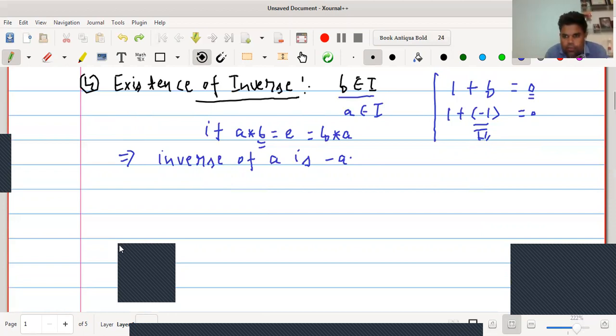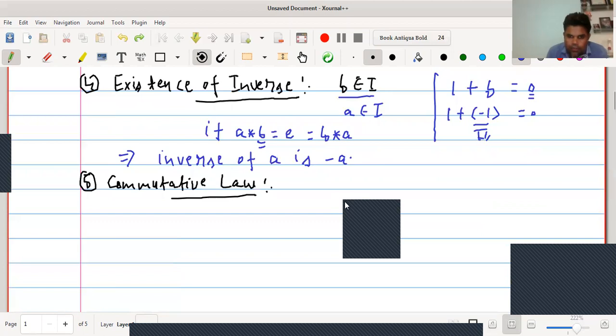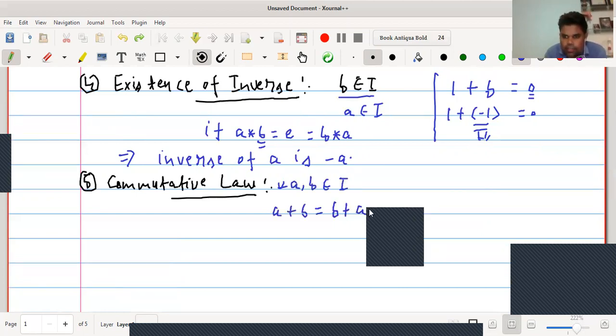Commutative law property is very simple. We know that sum of integers is always commutative. For all a, b belongs to I, a plus b equals to b plus a. This is always true in the case of integers.